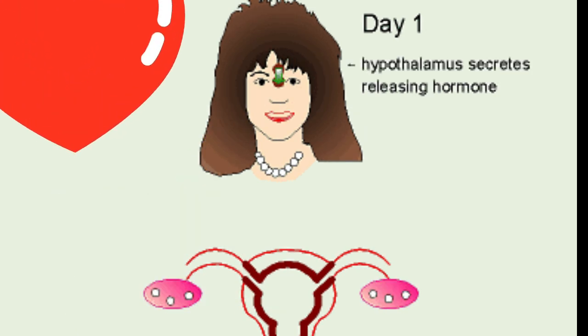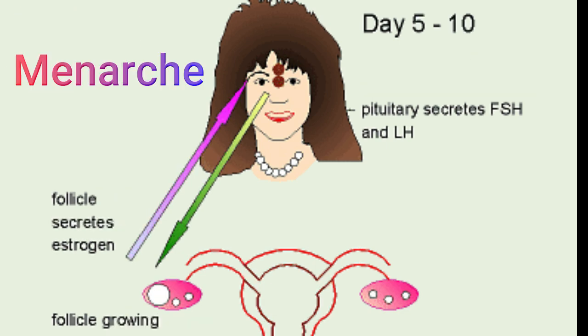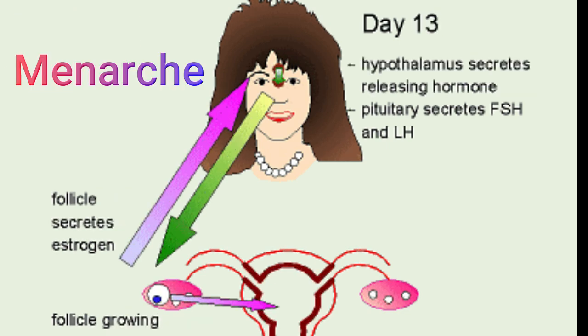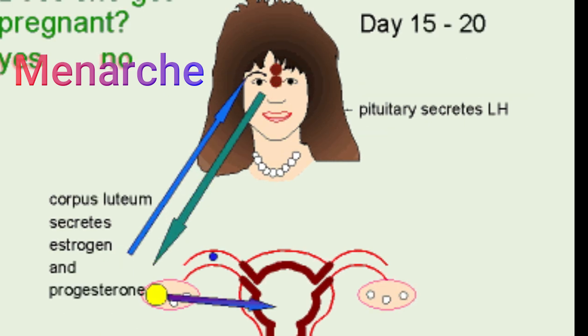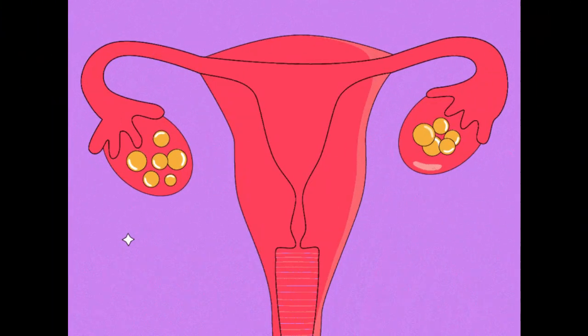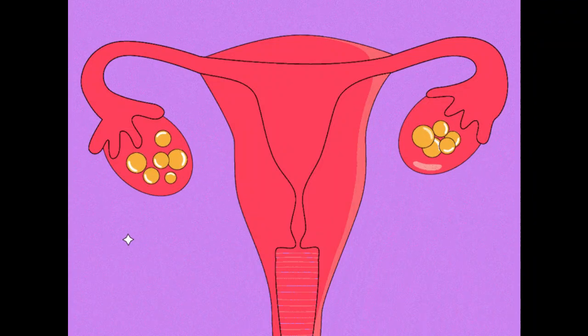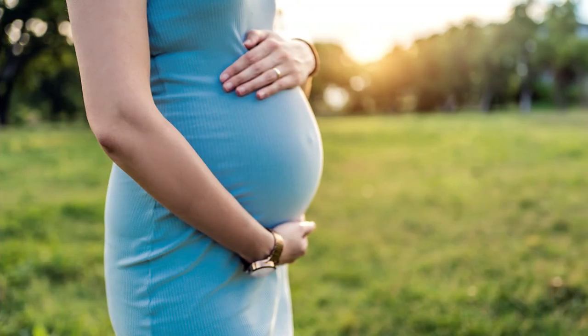The starting of the period is called menarche. It marks the beginning of reproductive life. A girl is said to be fertile, and at that time, if mating occurs or fertilization takes place, a girl could easily become pregnant.